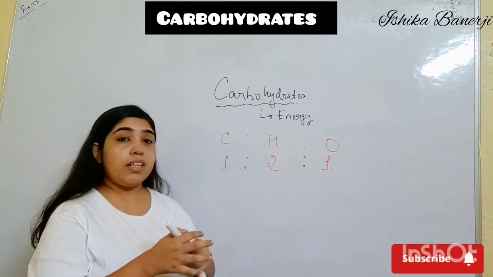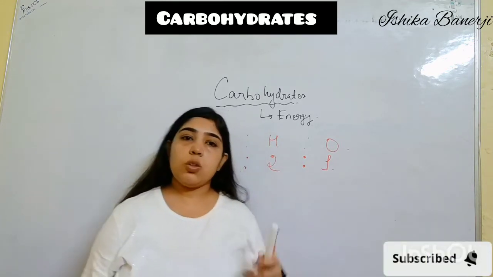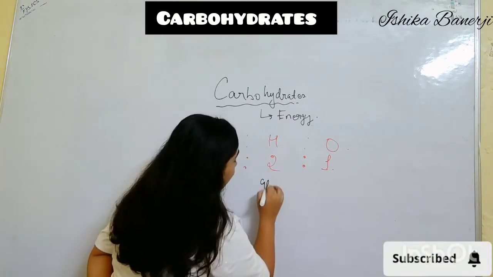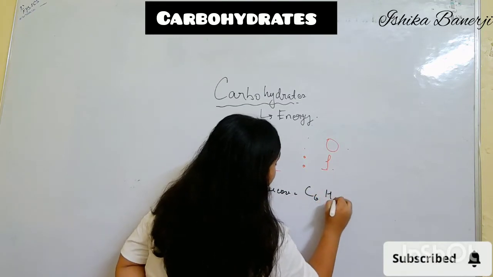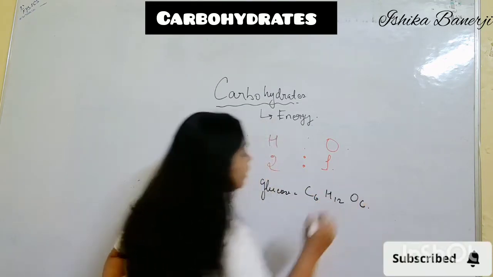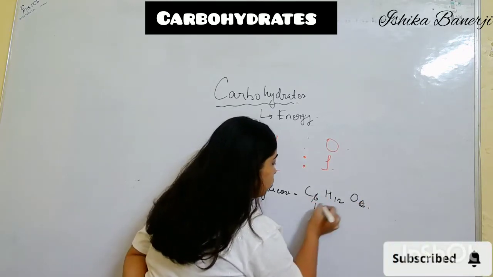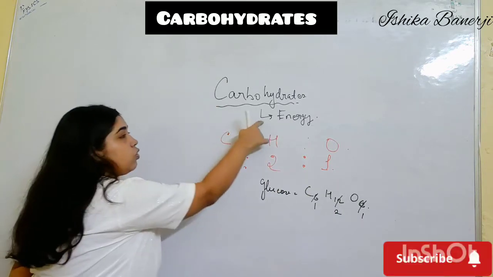Now let me explain how. Let's take glucose. What is the formula of glucose? The formula of glucose is C6H12O6. If I cut it down, this is 1, this is 2, this is 1. So is glucose a source of energy?